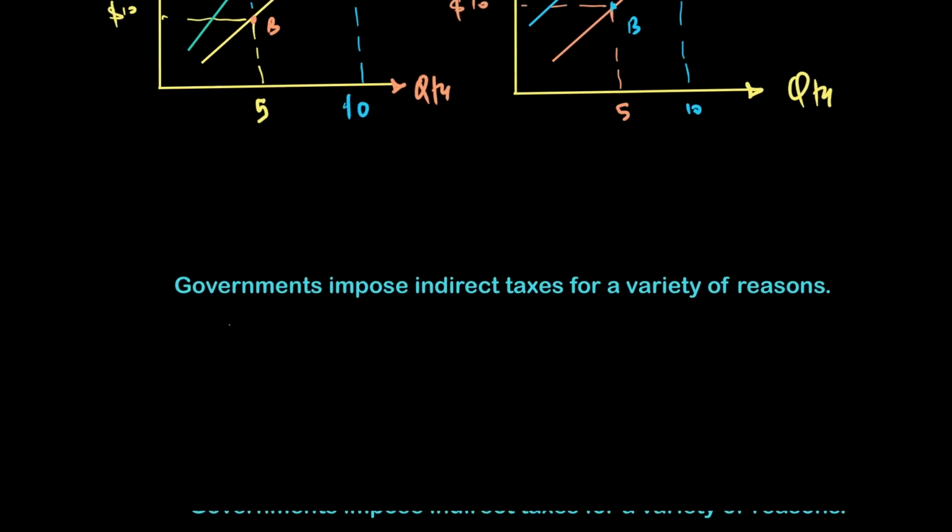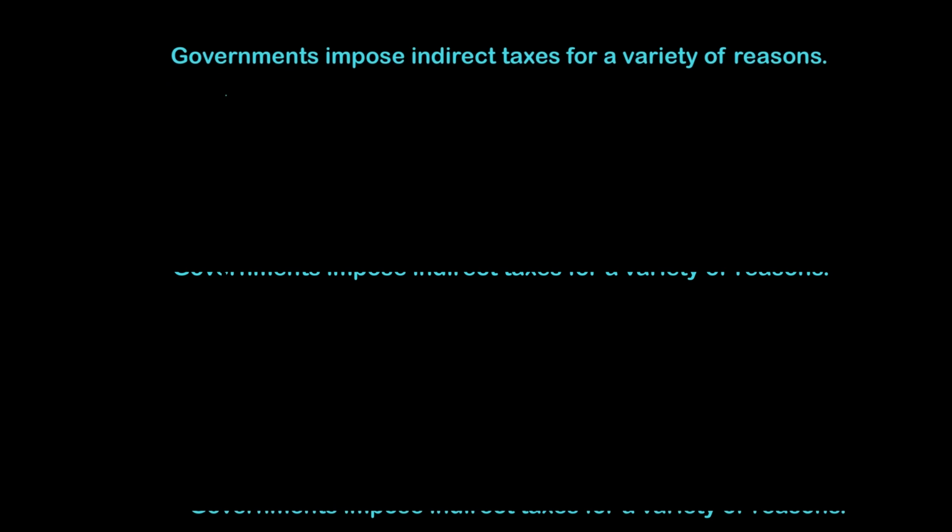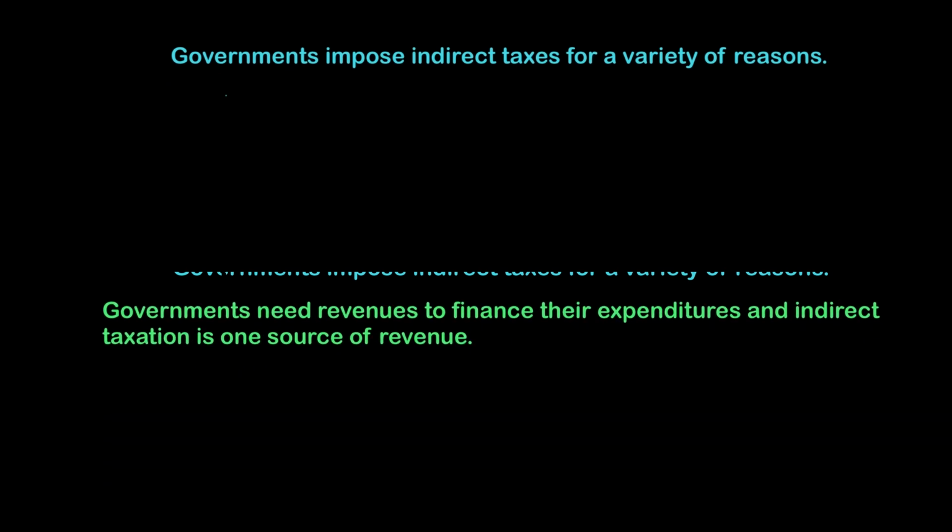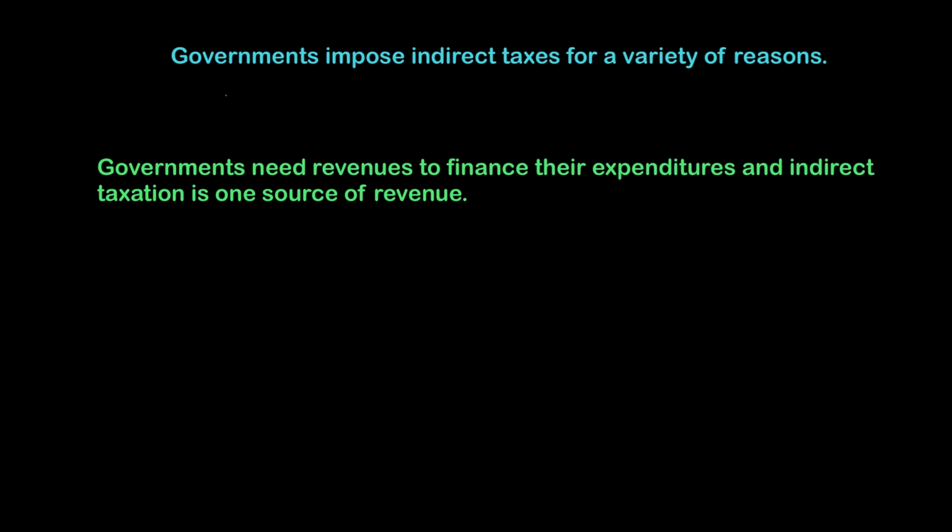Now let's look at why government puts indirect taxes to begin with. Well, there are a variety of reasons. The first reason is that government needs revenue to finance its own expenditure, and indirect taxation is one source of revenue. So as a source of revenue, the government will put these indirect taxes, and the money they have they can spend on public goods, merit goods, or their own expenditure.